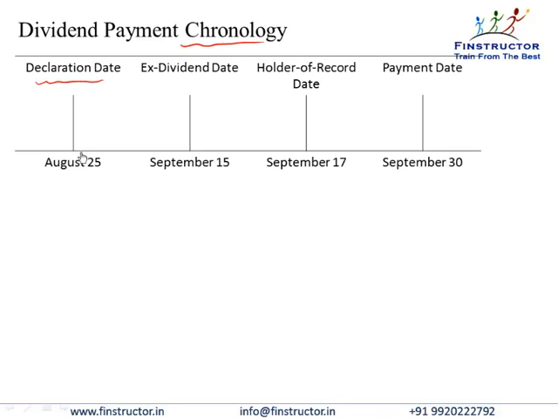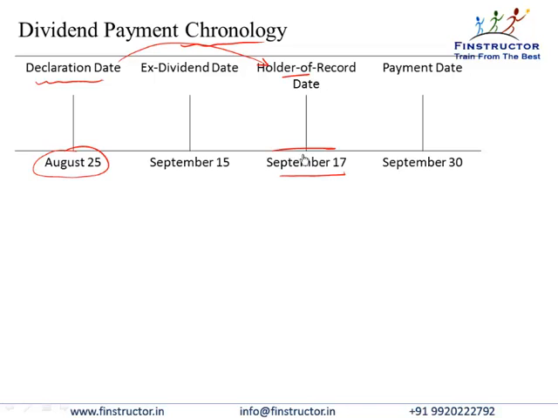So in this example, August 25 is when the board has declared the dividend, and almost simultaneously, the company fixes something called the holder of record date. That is, all individuals or corporates holding the stock on this day will be paid the dividend.